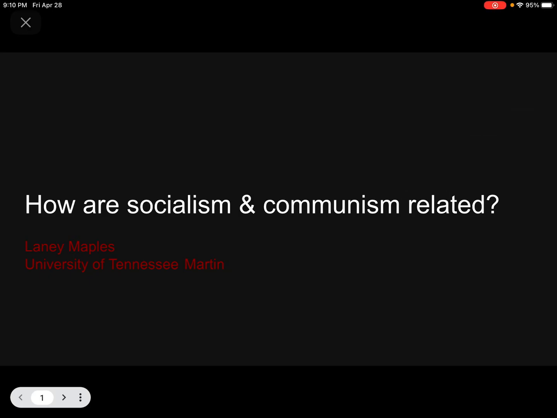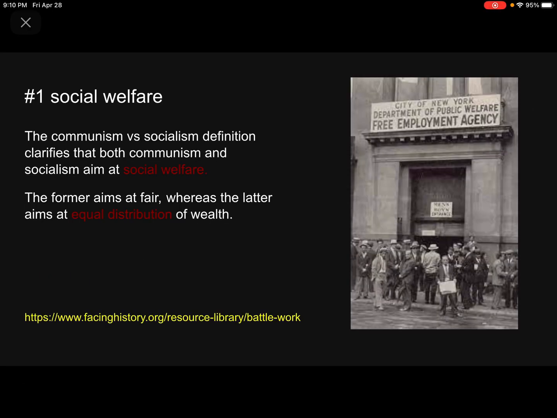How are socialism and communism related? Number 1. Social welfare. Social welfare was created in order to help provide a person with needs and resources to help enhance the well-being of a family and individuals, and also to reduce social problems.